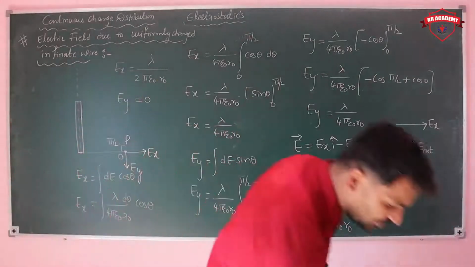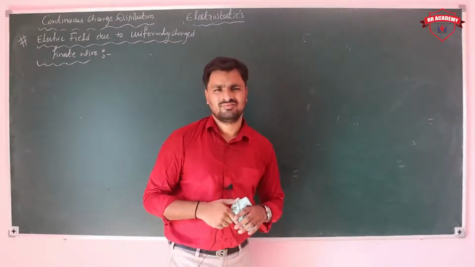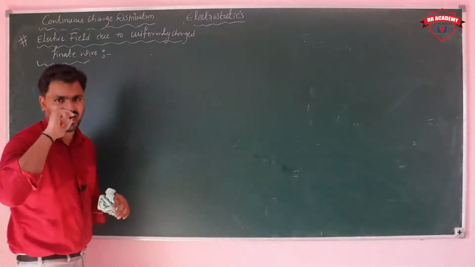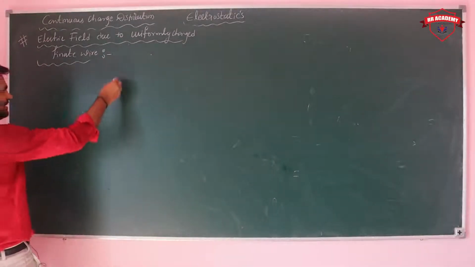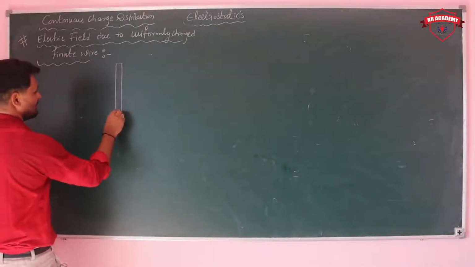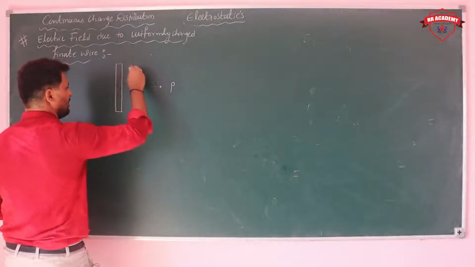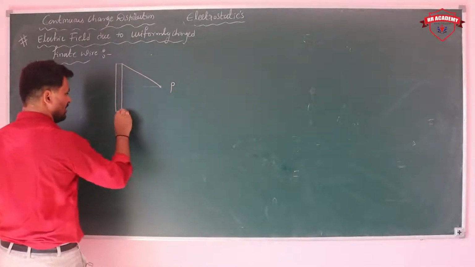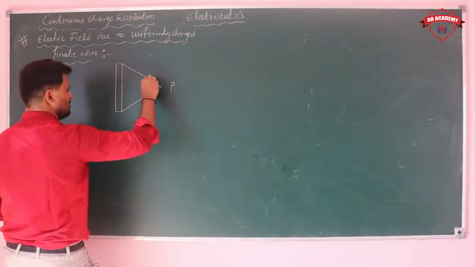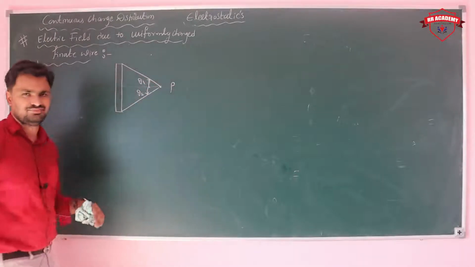And we'll continue. So we'll see for a finite wire. Finite wire means it has length limitations here. It has a limited length. And now it is the point P. Now what happened? This edge and this edge: this edge is making an angle theta 1, and this edge is making an angle theta 2.